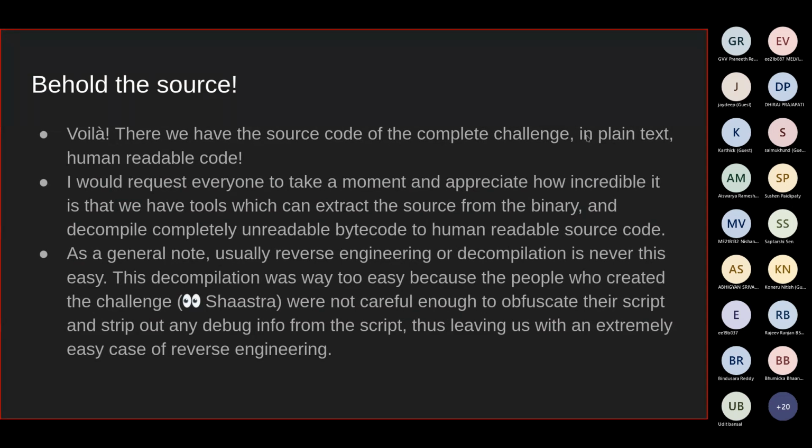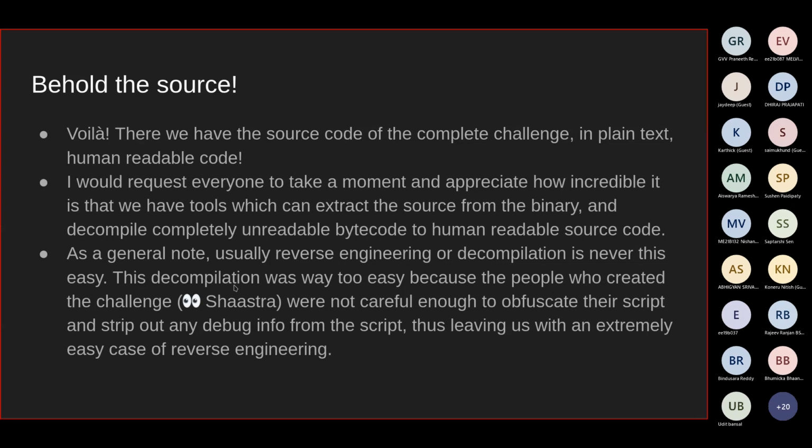I mean, if that's not awesome, I don't know what is, right? As a general note, usually reverse engineering or decompilation is never this easy, right? If you're doing any challenges in any CTFs, it is never this easy. This decompilation was way too easy because the people who created the challenge, it's a dig at Shastra people, were not careful enough to obfuscate the script and strip out any debug info from the script.